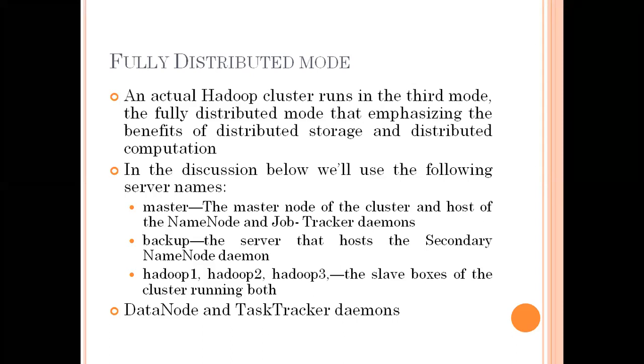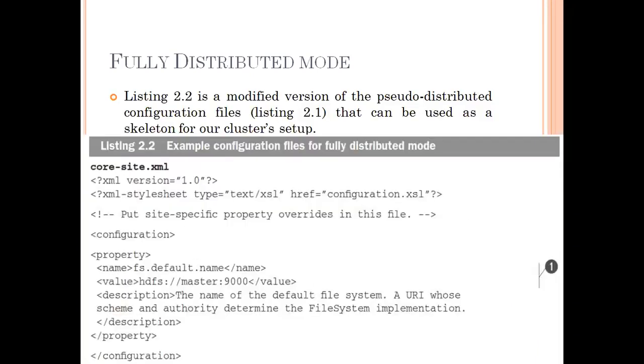The DataNode and TaskTracker are daemons. Again, we have separate things to run here: the NameNode and TaskTracker. So the building blocks divide into two categories. One is NameNode, Secondary NameNode, and JobTracker, which is one part. The second part is DataNode and TaskTracker. That is the main difference between these building blocks.